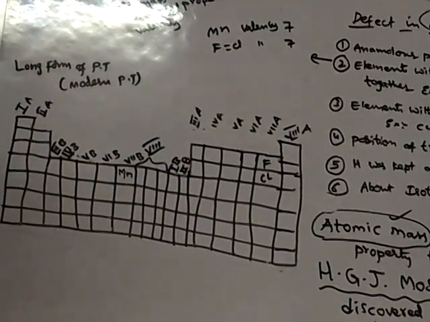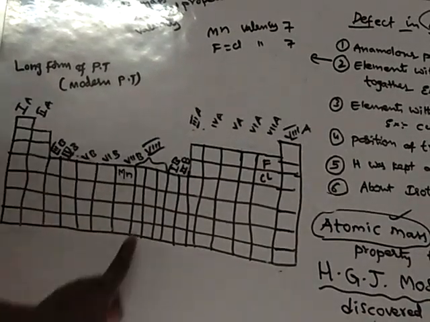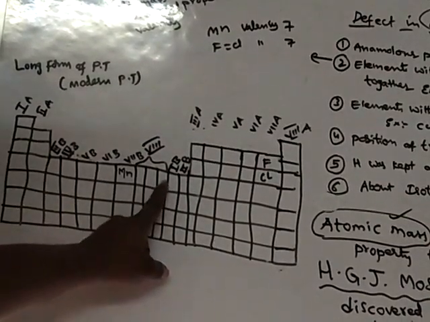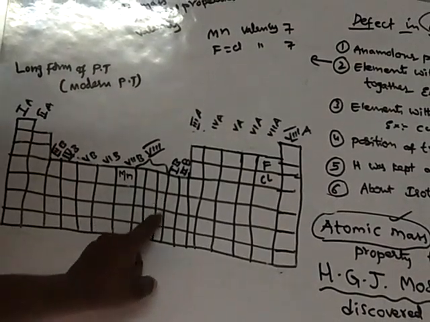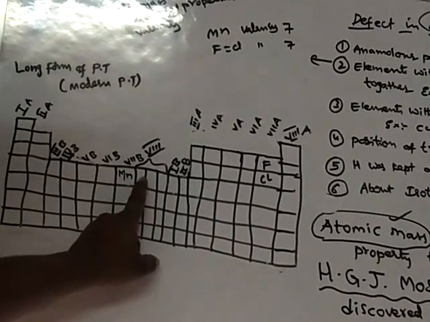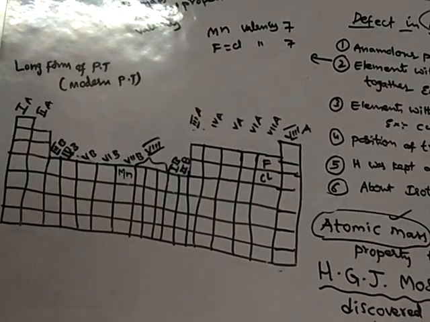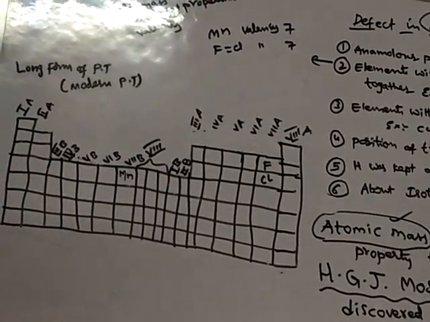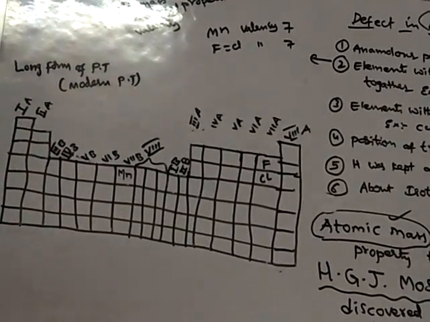They were brought somewhat nearer, so they are not arranged that distantly. See, copper is arranged here, iron is arranged here. This is the copper group and this is the iron group. They are not far away from each other, because they have somewhat similar properties. So they were brought somewhat together.